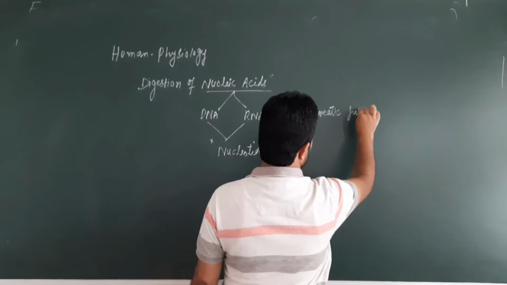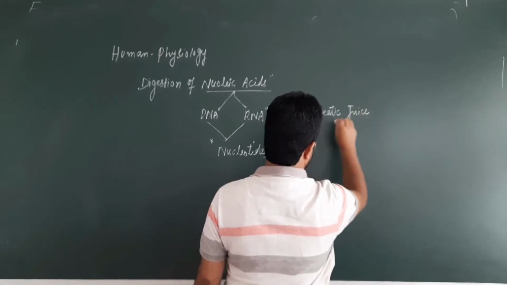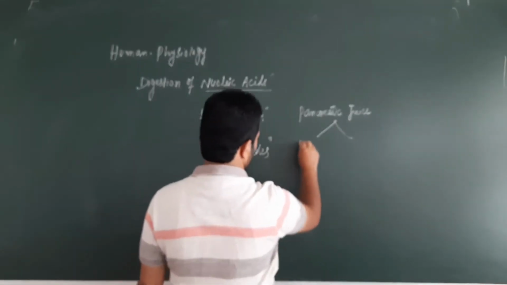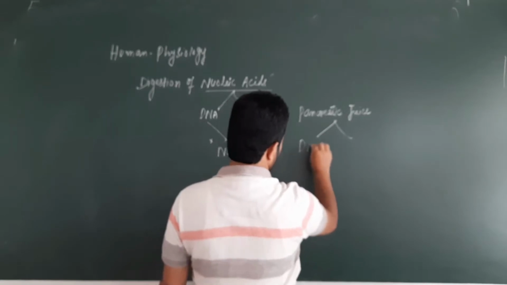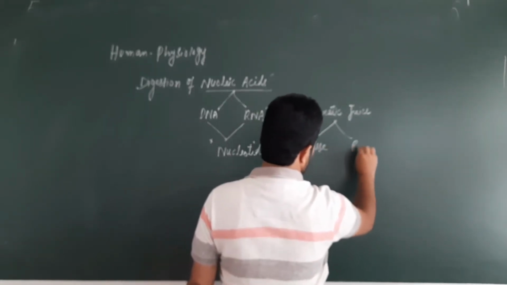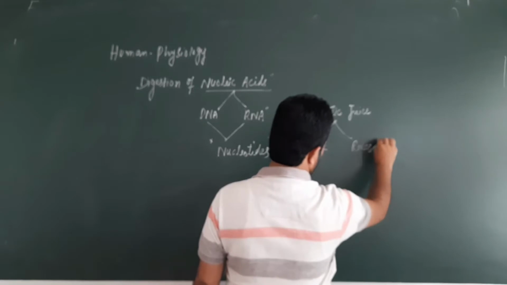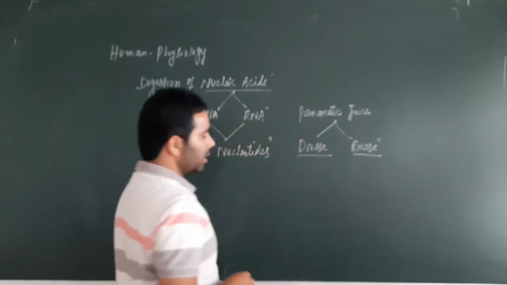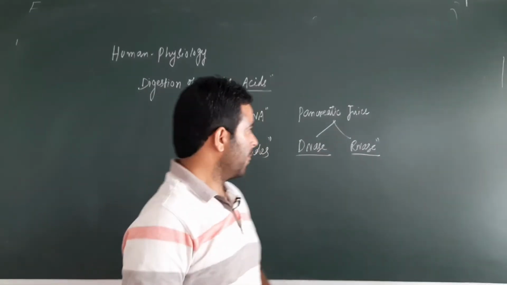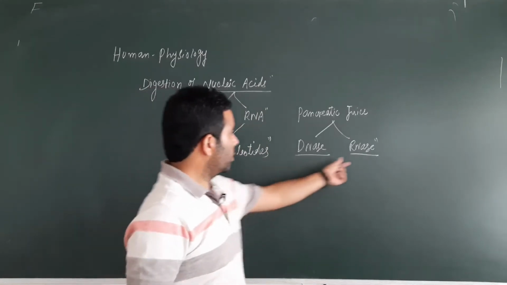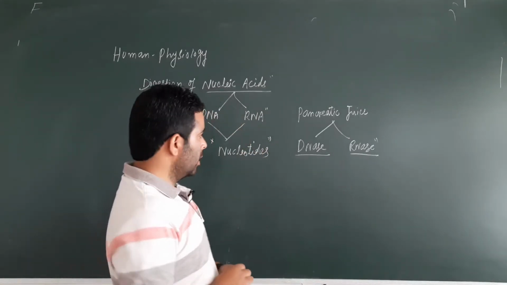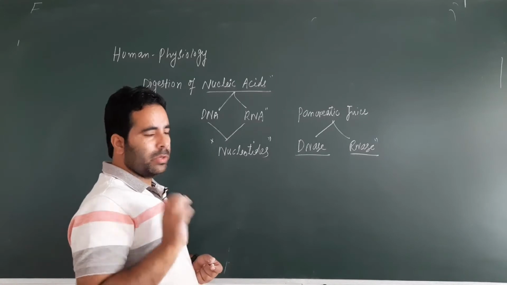So far as this pancreatic juice is concerned, in pancreatic juice there are two types of enzymes. One is known as DNase and another is known as RNase. These are the two types of enzymes for DNA and RNA respectively, right? This one acts on the DNA, this one acts upon the RNA, right? So let's show with the help of simple reactions.